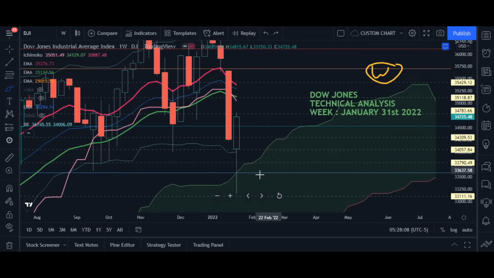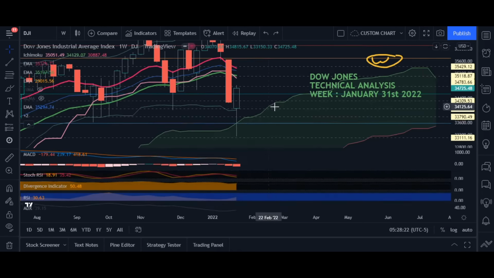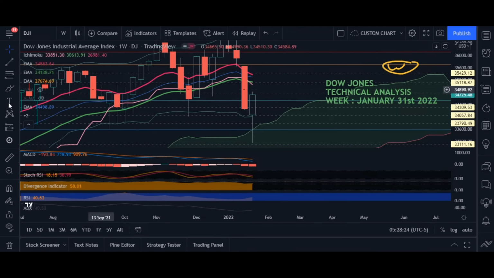Then comes the Ichimoku. Market entered into the Ichimoku on the weekly chart and then retraced from the Ichimoku, and now it has closed above the Ichimoku, which means market is bullish. So only through the Ichimoku is the market bullish. Now let's look into some other technical indicators.